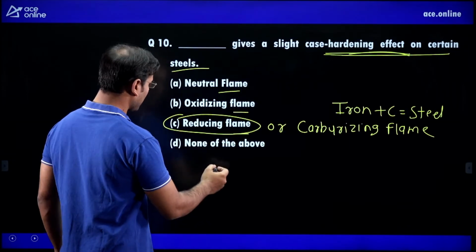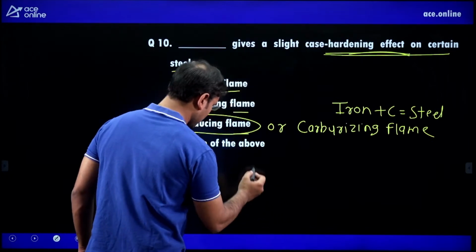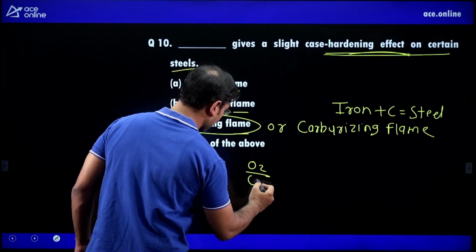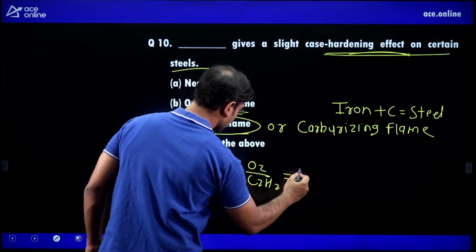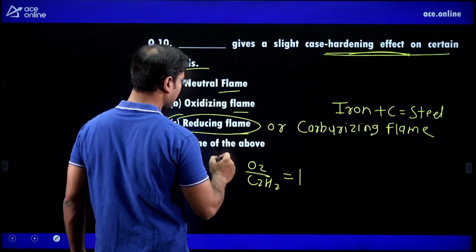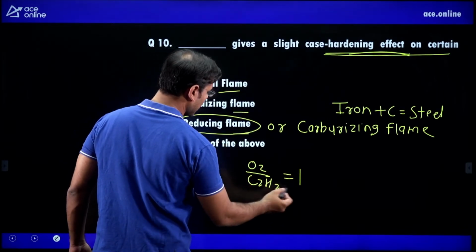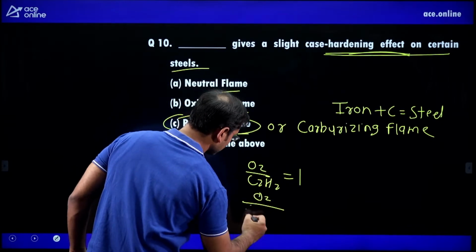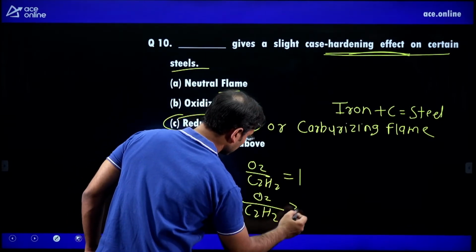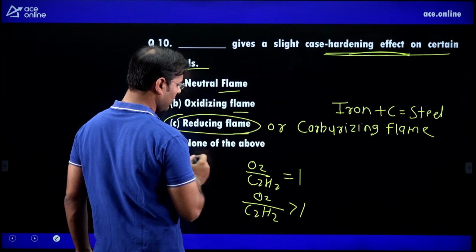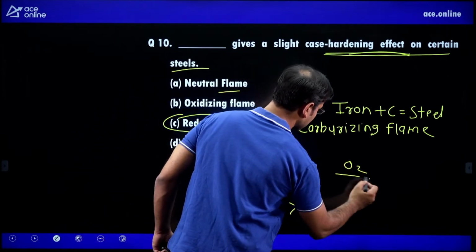In the neutral flame, we know that O2 to C2H2 is equal to 1, but in the oxidizing flame O2 to C2H2 is greater than 1, and in the reducing flame O2 to C2H2 is less than 1.